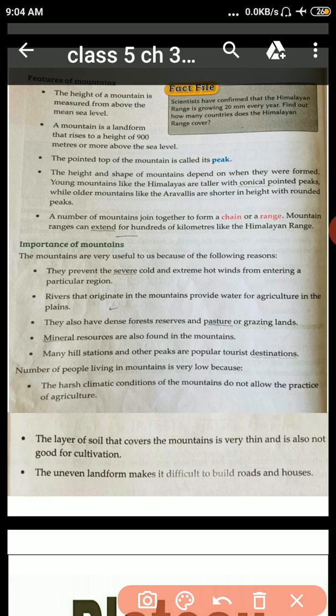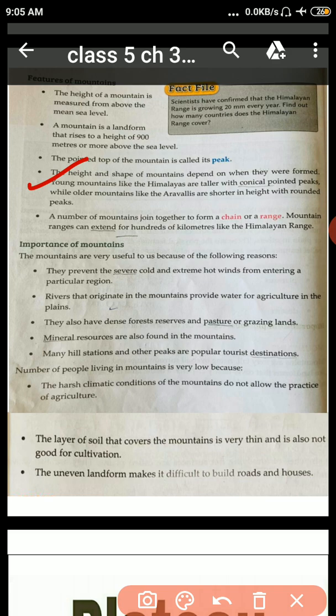The height and shape of mountains depend on when they were formed. Young mountains like the Himalayas are taller with conical pointed peaks. Conical means cone shape.